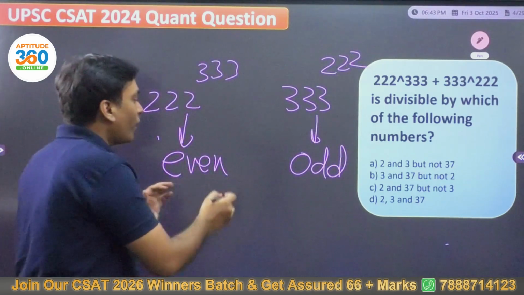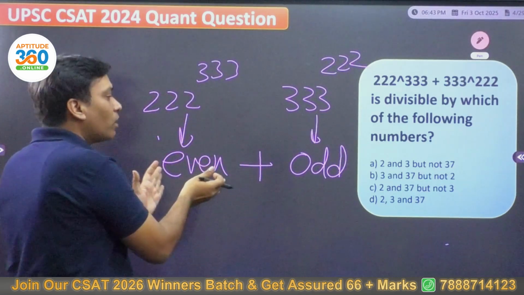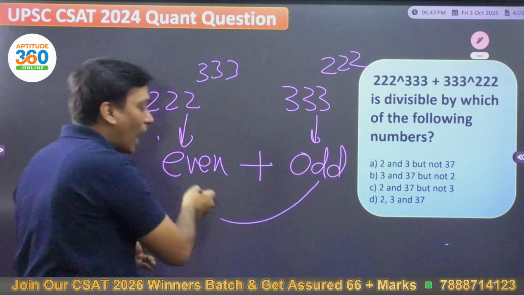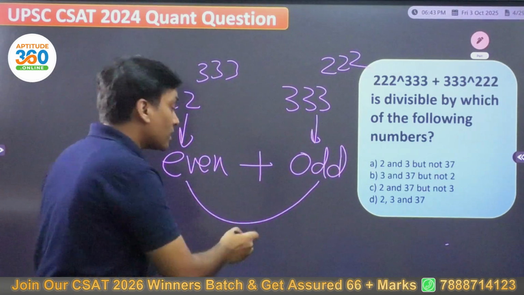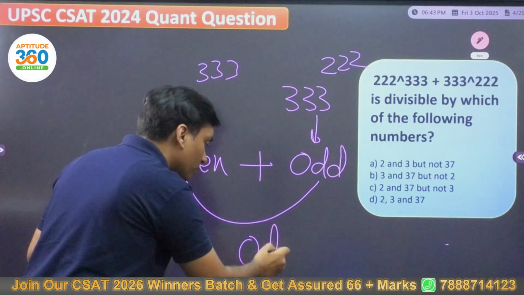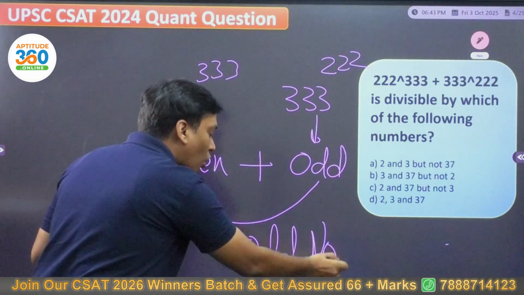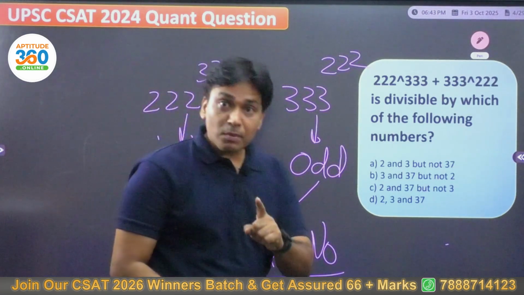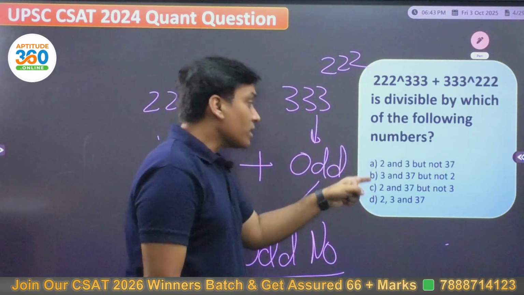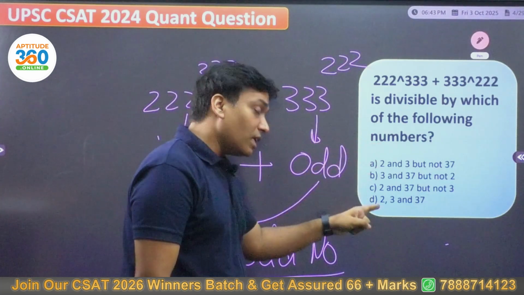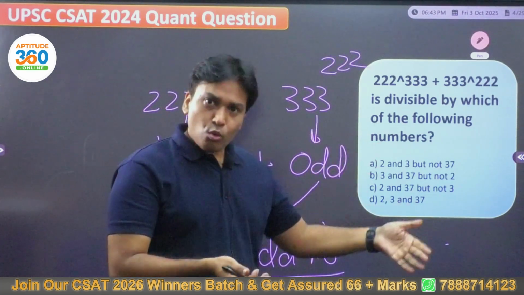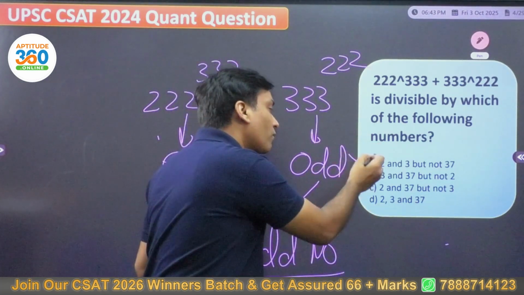Now, what do we have over here? We have got an even number and an odd number. If you add these two numbers, certainly the outcome will be an odd number. If the outcome is an odd number, odd numbers are never divisible by 2. And if you look at your options, option A, C and D are saying they have 2, right? So none of them will be answers.